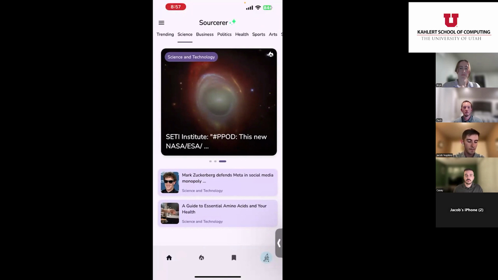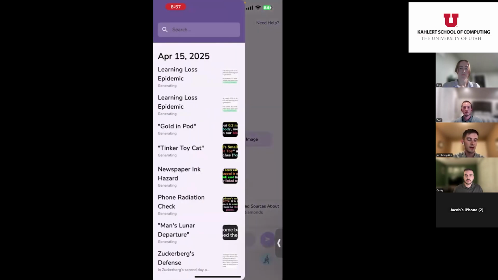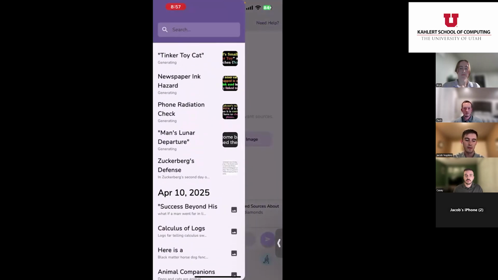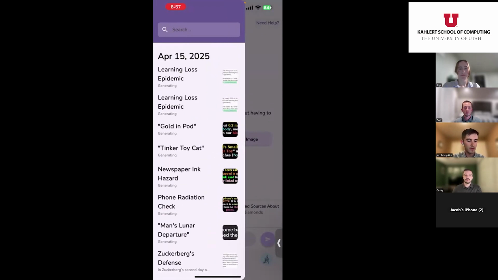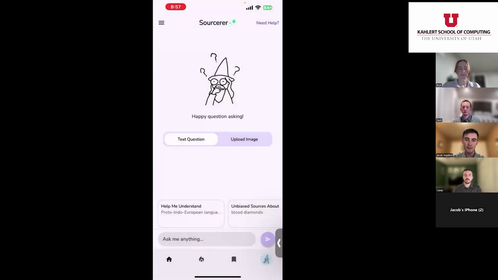Another convenient feature is, of course, we have logging in. So you can actually take a look and see all the questions you've asked in the past. Go through them, revisit them, and then you can log in on different devices and see the same history there, which is all convenient. And that is it for our overview of our demo. And I'm going to hand it over to Zach.